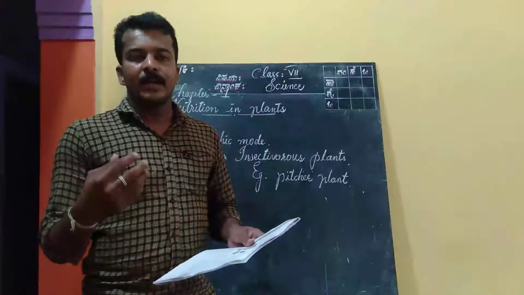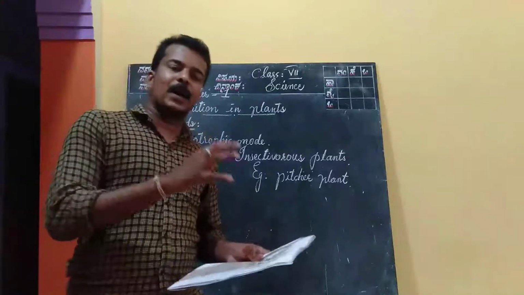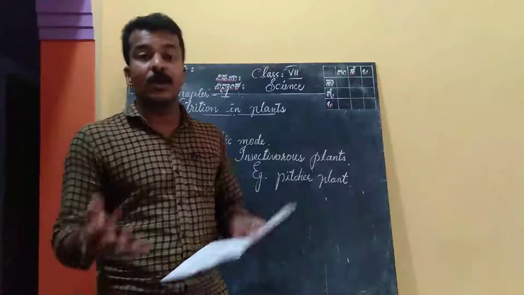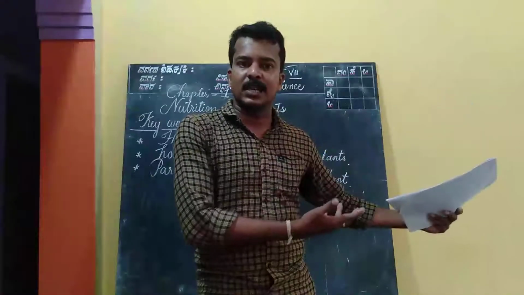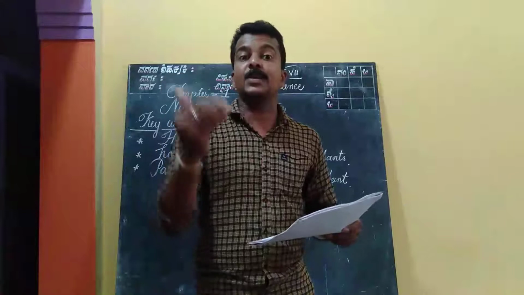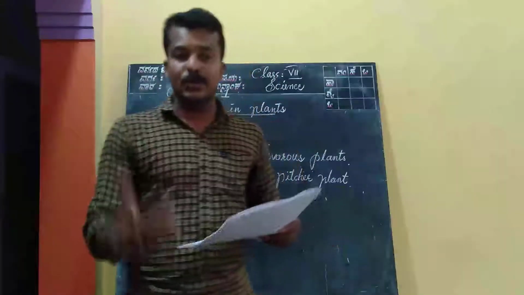Underline that. Some plants, just like animals and human beings, depend on other plants in order to get nutrition.